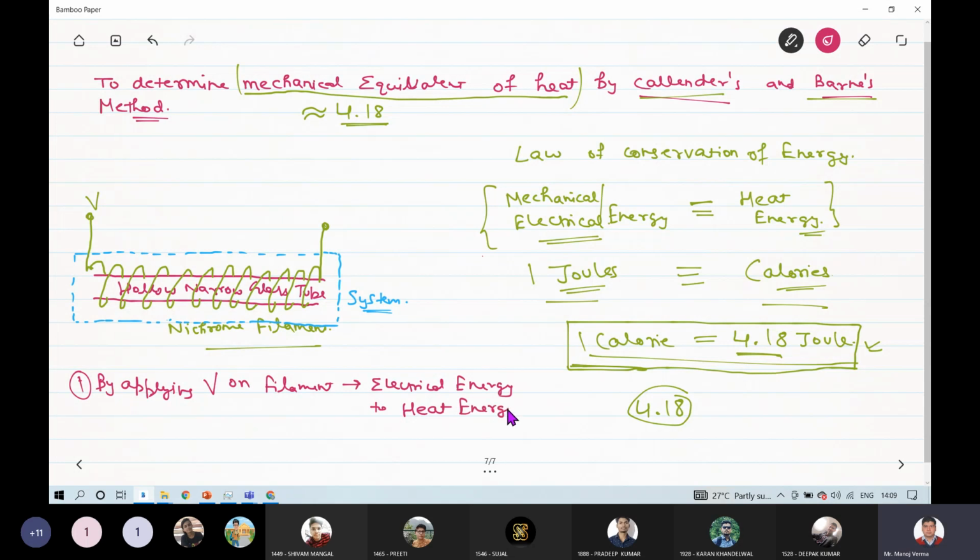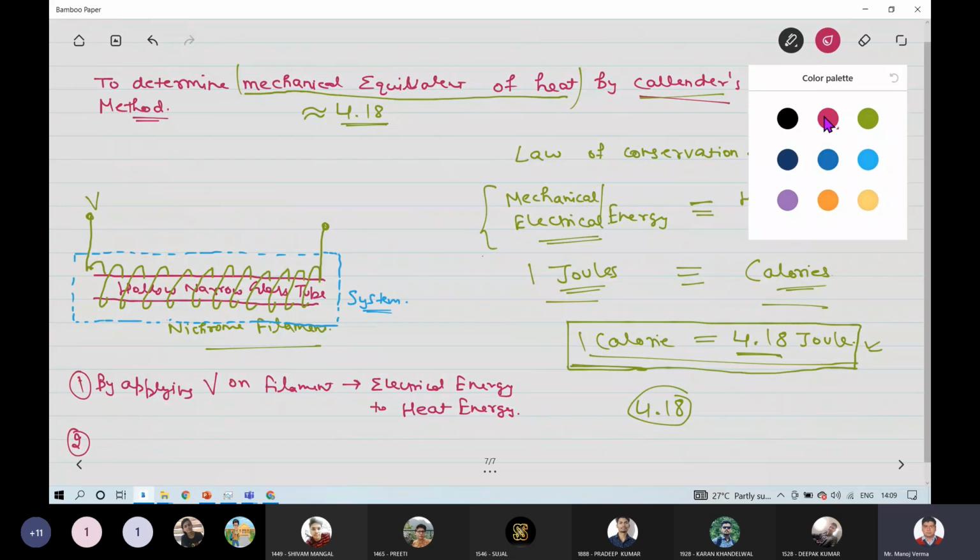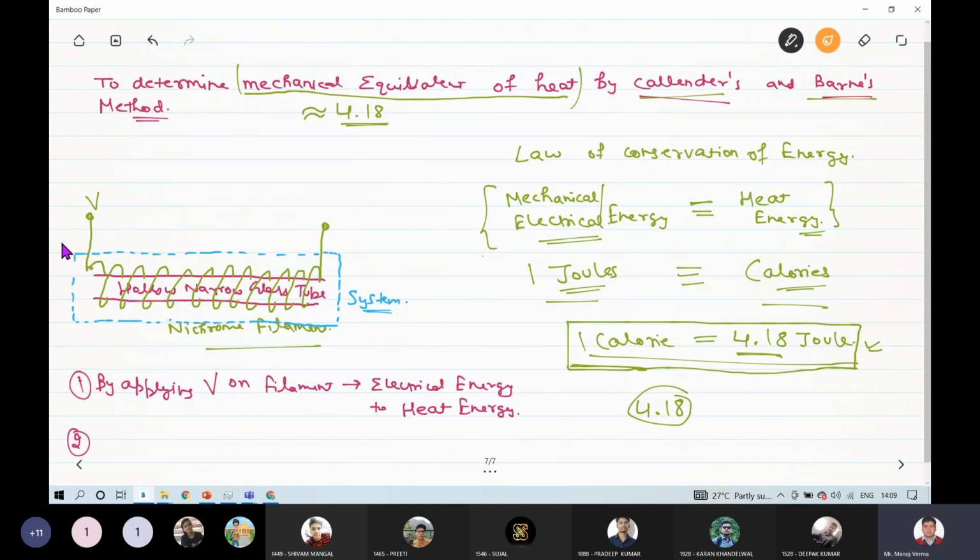Okay. Now this nichrome filament will generate heat energy, and to measure the magnitude of this heat energy, what we will do is flow water inside this hollow glass tube, and we will see how much heat energy this water has absorbed from this glass tube.